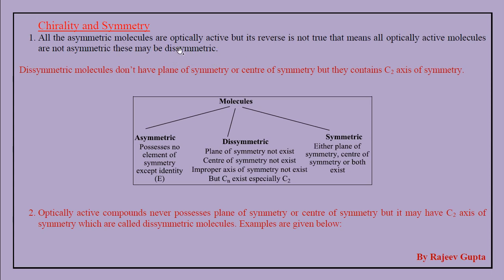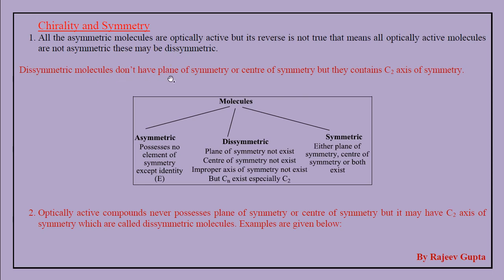Both types of molecules, asymmetric molecules and dissymmetric molecules, are chiral in nature, but based on the presence of some different symmetry elements, we observe this classification of the molecules. So what is asymmetric and dissymmetric? We see